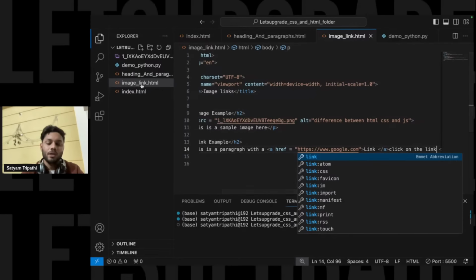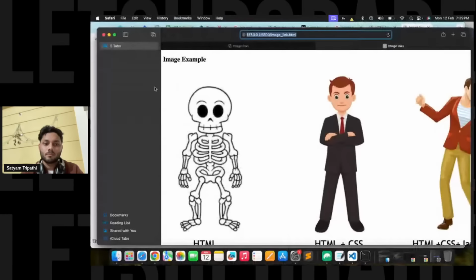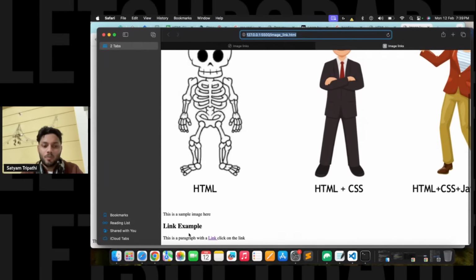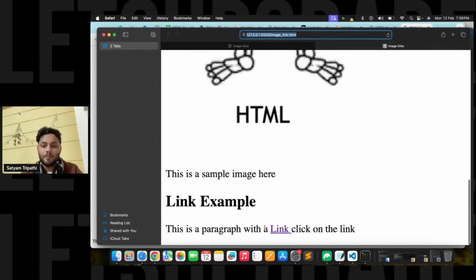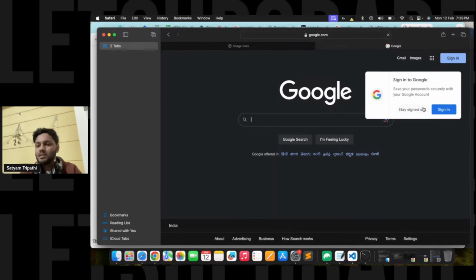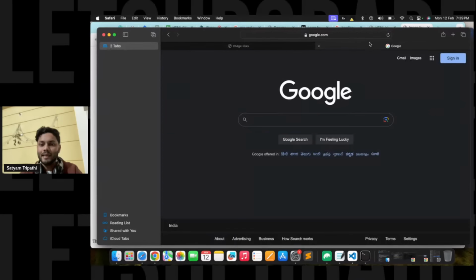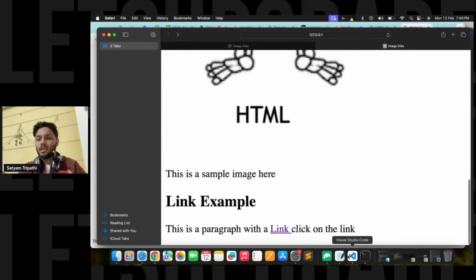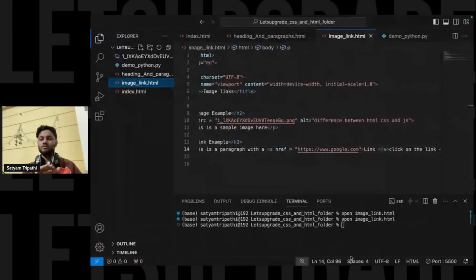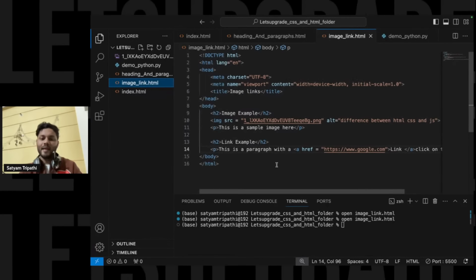Now let's try to run it. You'll be able to see we are seeing a paragraph with a link. If I click on this link, Google will automatically open. So like this, if you want to go from one website to another website, you can use this tag over there.